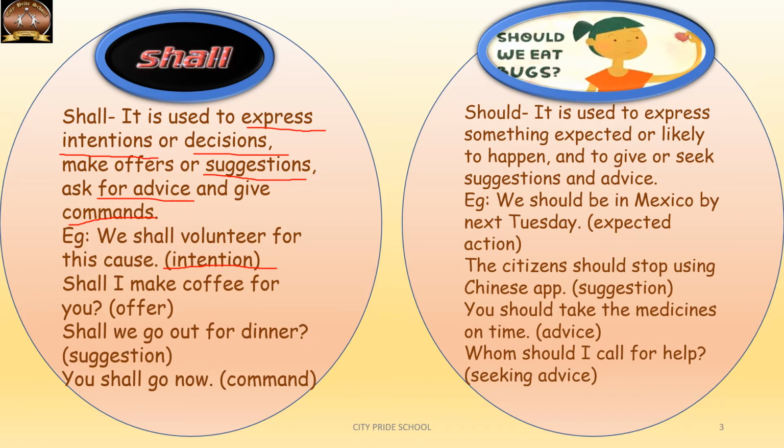Then the second example, shall I make coffee for you? Here shall is expressing an offer. You're offering to make coffee for someone. Then, shall we go out for dinner? It's like a suggestion. You are suggesting to go out for dinner. You shall go now is expressing a command here.